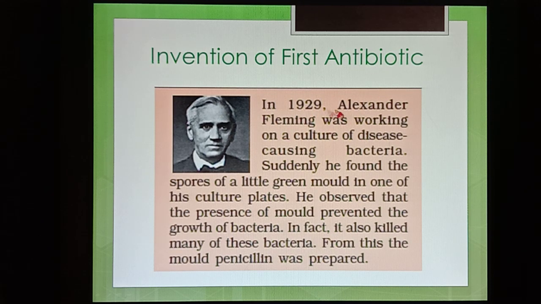In 1929, Alexander Fleming was working on a culture of disease-causing bacteria. Suddenly he found spores of a little green mold in one of his culture plates. He observed that the presence of the mold, meaning fungus, prevented the growth of bacteria. In fact, it had also killed many of these bacteria. From this, penicillin was prepared. To remember who first discovered the antibiotic: A for A, antibiotic means Alexander Fleming.